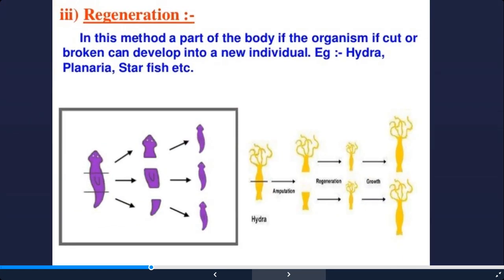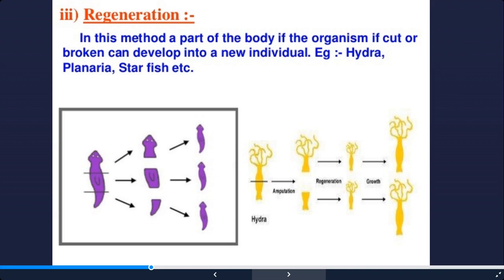Now another type of asexual reproduction, or in the strict sense it is not a reproduction, it is a type of accident. This is known as regeneration. Now in this method, if a part of the body of the organism is accidentally cut into pieces or broken, then an individual piece develops into a new individual organism.